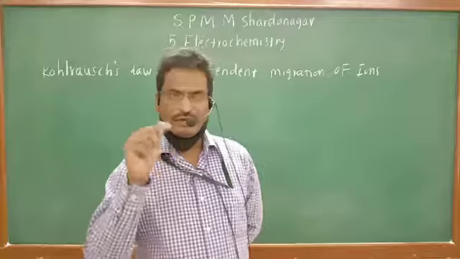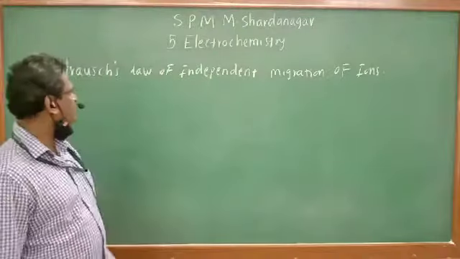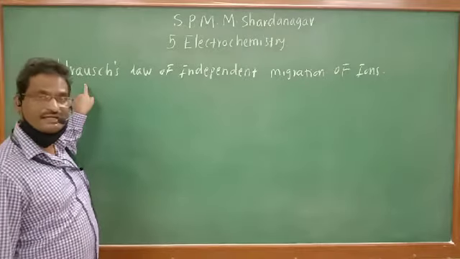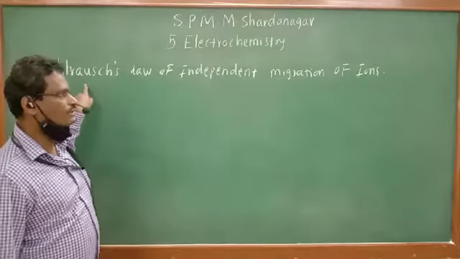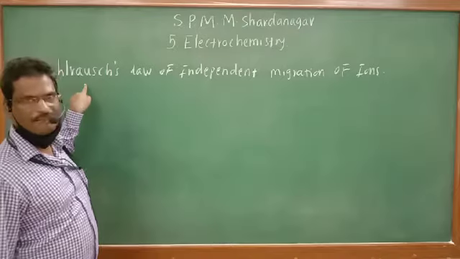Hence, in order to find the molar conductivity of a weak electrolyte, Kohlrausch suggested this law, known as Kohlrausch's law of independent migration of ions.